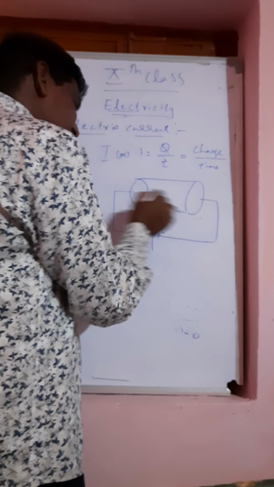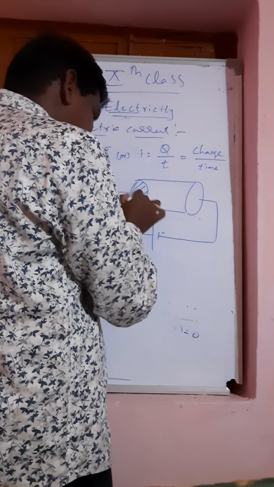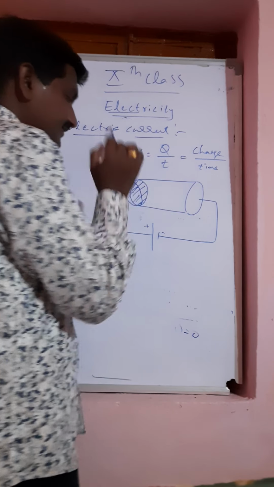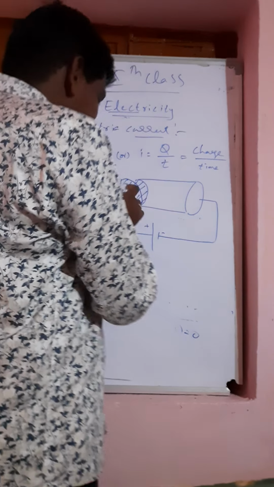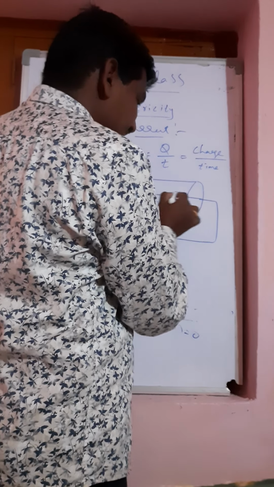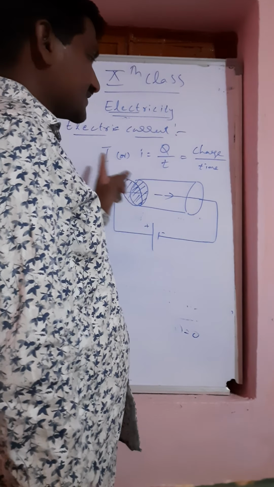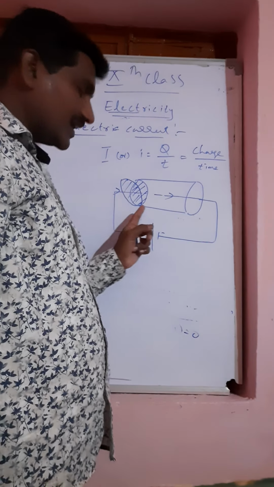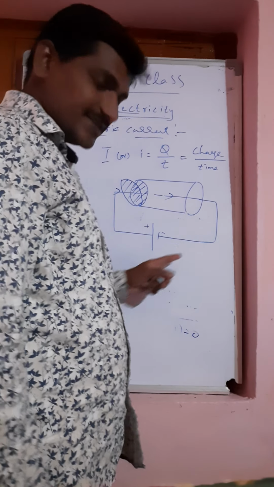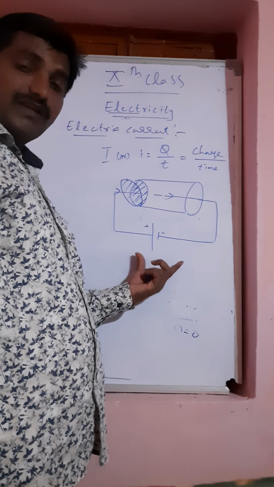Let us say when the charges are moving through this wire, this is the cross-sectional area we call usually. If you cut a slice, it will come like this. So perpendicularly it is entering, and after entering perpendicularly, it will go through the wire. This is called the cross-sectional area. Through this cross-sectional area, the charges enter the wire or conductor and reach the other terminal of the circuit. It is a complete closed circuit.